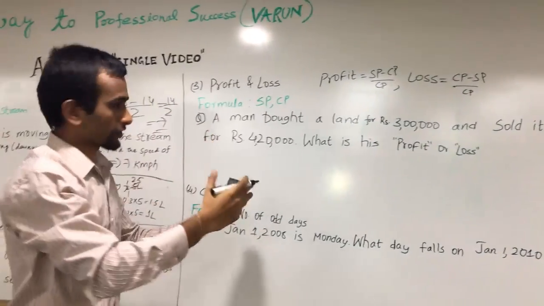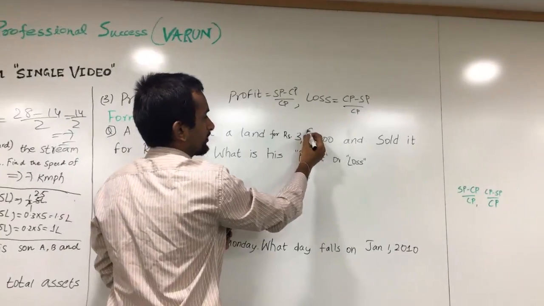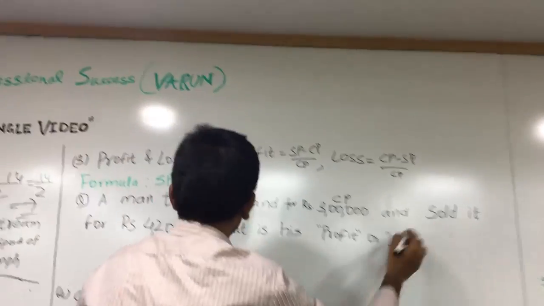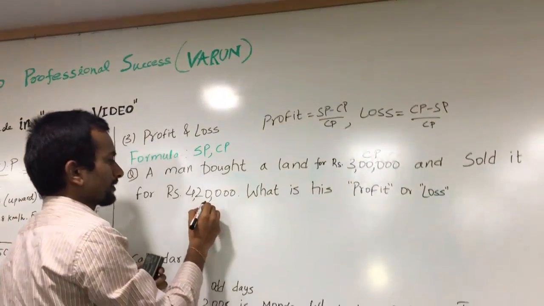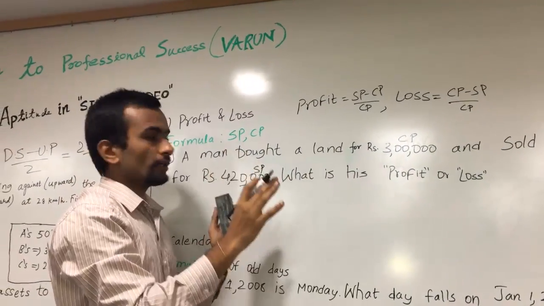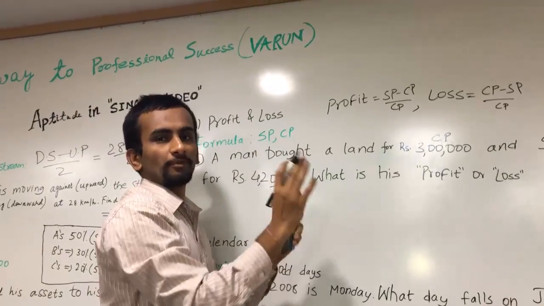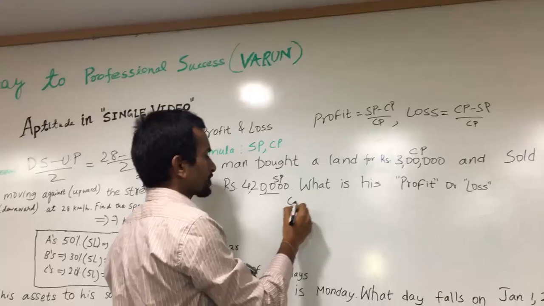So let us go to a question. A man bought a land for rupees 3 lakhs. So this is the CP and sold it for 4 lakhs 20,000. So this is the SP. What is his profit or loss? We'll just simply do cost price minus selling price and then we can go for whether it is profit or loss.